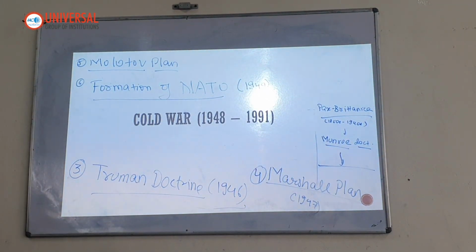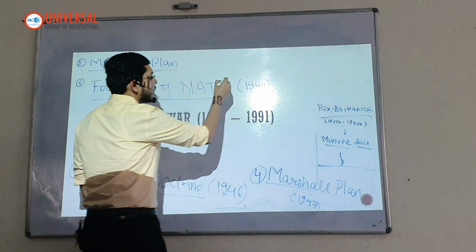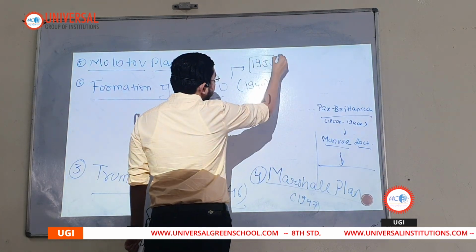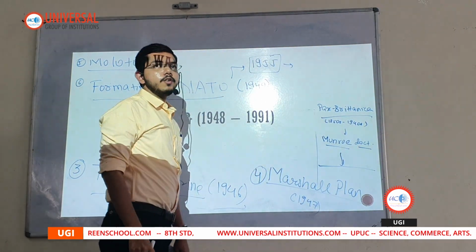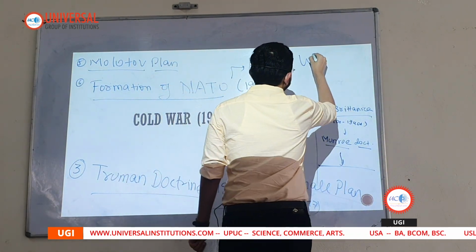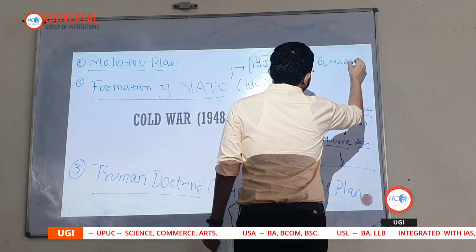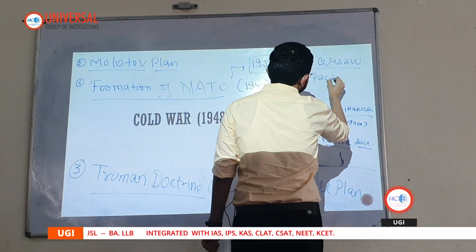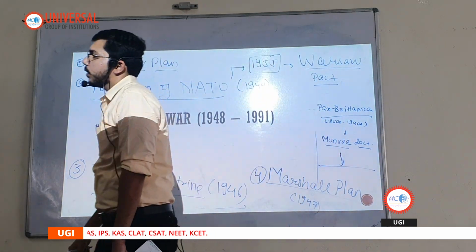Now next point. As a response to NATO in 1955, Soviet Union formed the Warsaw Pact.